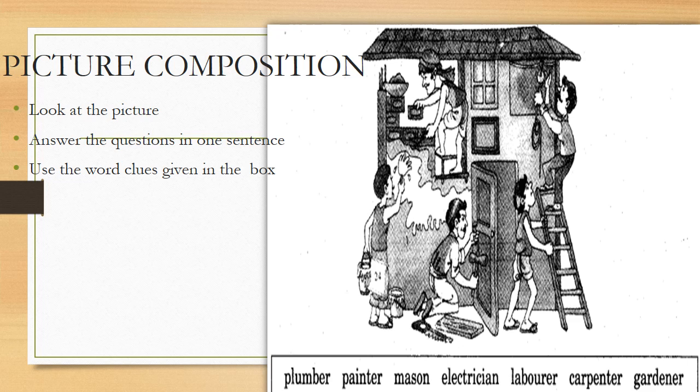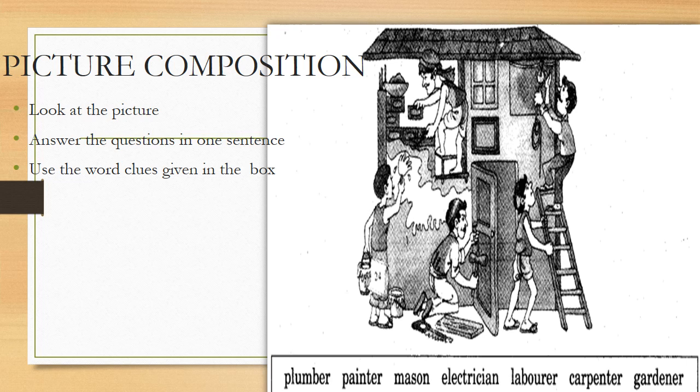And gardener. Gardener has not been shown in the picture, but yet you can make a sentence with gardener, because a gardener will look after the garden of your house. So, using these clues that are given in the box, we are going to answer some questions, and then let us see the further work which has been given related to the picture.